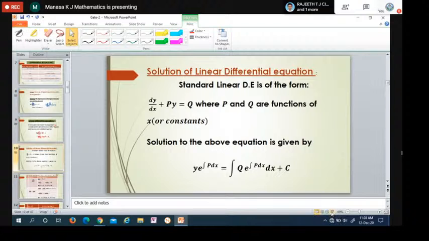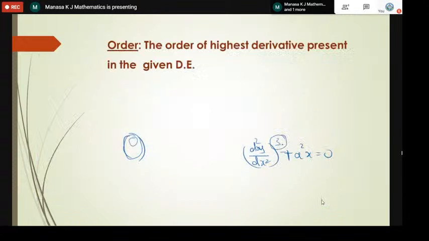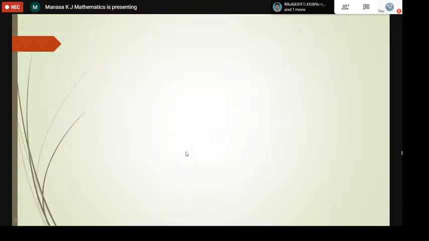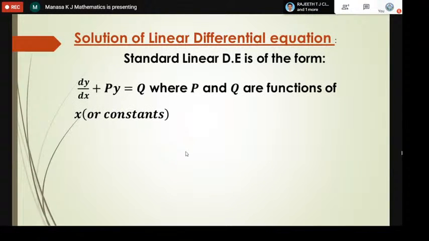And the solution to this differential equation is, if you get some function like this, it is called a linear differential equation, where we have to find the solution y. The standard form of the linear differential equation is dy by dx plus py is equal to q. So we have the dependent variable and its derivative, and they are not multiplied together. Usually we get a linear differential equation of this form, where p and q are functions of x.